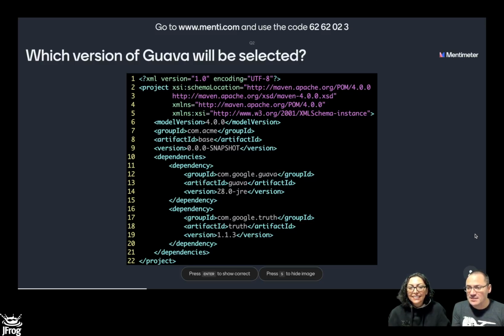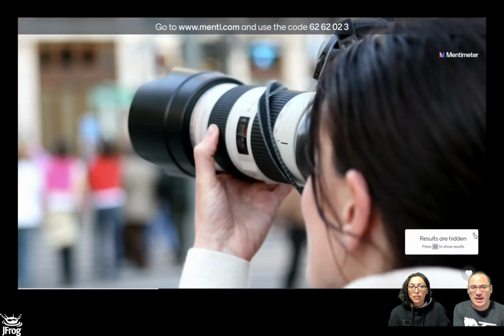Again, the reason is that Maven has no clue about semantic versioning, and Maven cares about the position of the dependency in the graph. So 28 is first. It's the first that was found, and is the closest. So he actually said two things: the closest in the graph. Keep that in mind. So we go back to the slides to figure out how to make this work.